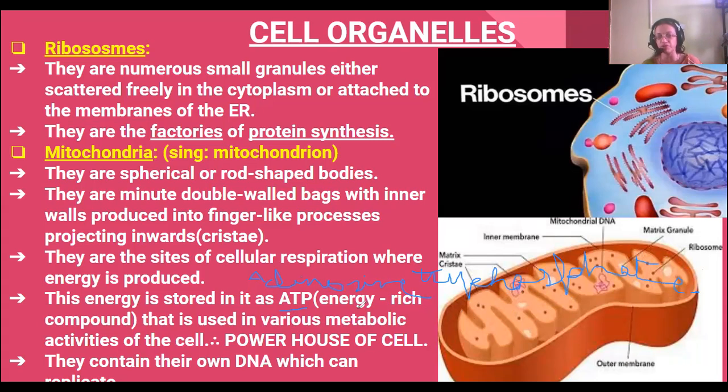This is ATP, which is an energy-rich compound. In this form, the energy is stored in the mitochondria, and that's why the mitochondria is known as the powerhouse of cells. So another question: why is it known as the powerhouse of the cell? What is its function and why is it known as powerhouse of the cell? Or you can say another question: what is the other name for mitochondria and why is it so?